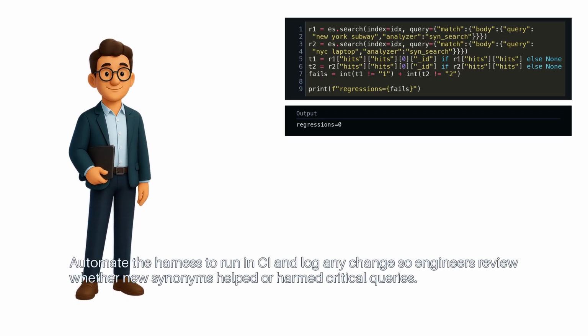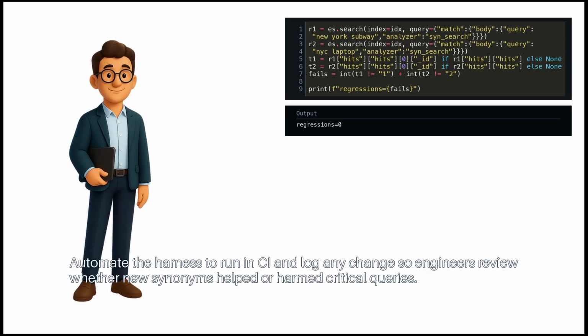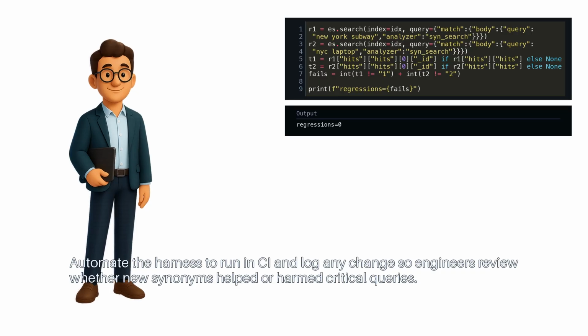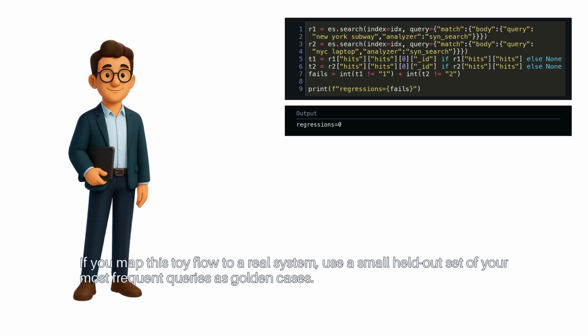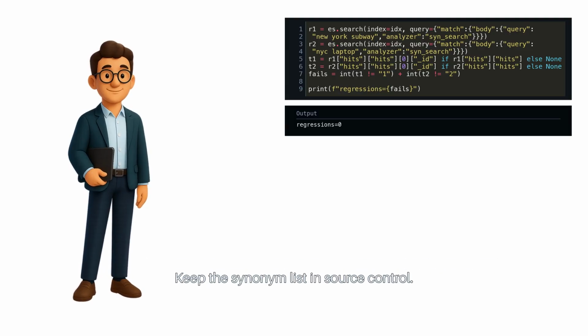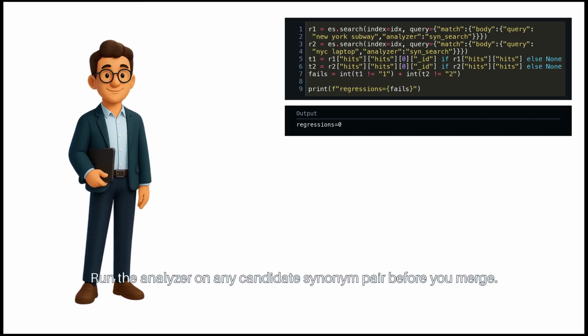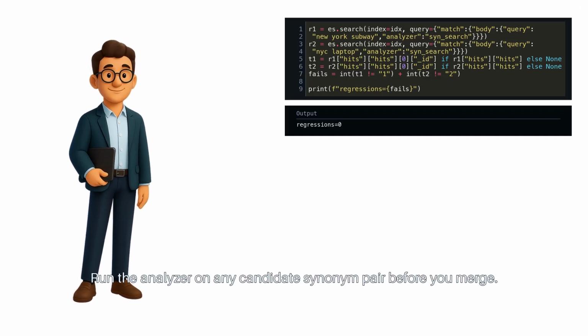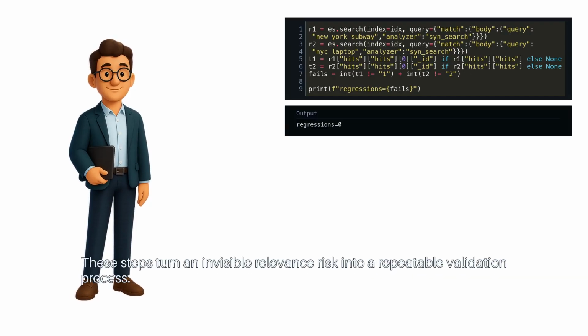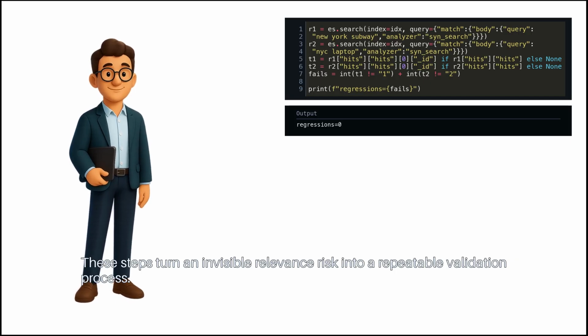Automate the harness to run in CI and log any change so engineers review whether new synonyms helped or harmed critical queries. If you map this toy flow to a real system, use a small held-out set of your most frequent queries as golden cases. Keep the synonym list in source control. Run the analyzer on any candidate synonym pair before you merge. These steps turn an invisible relevance risk into a repeatable validation process.